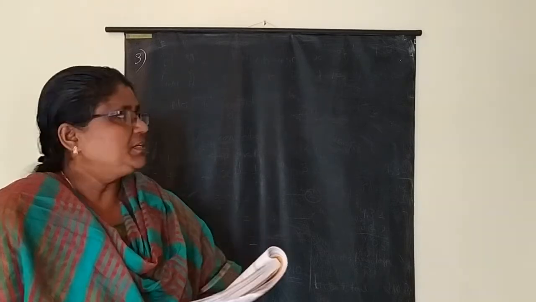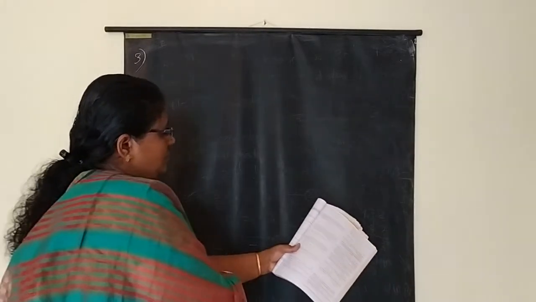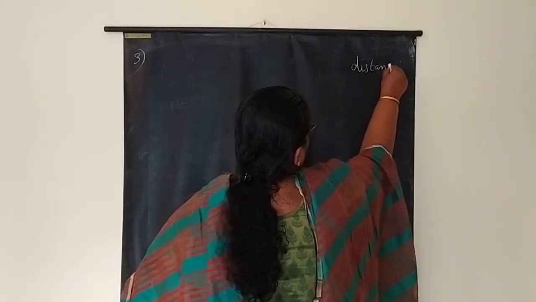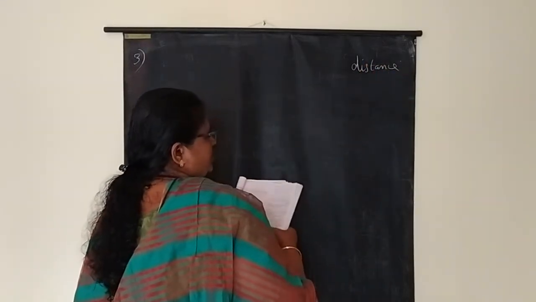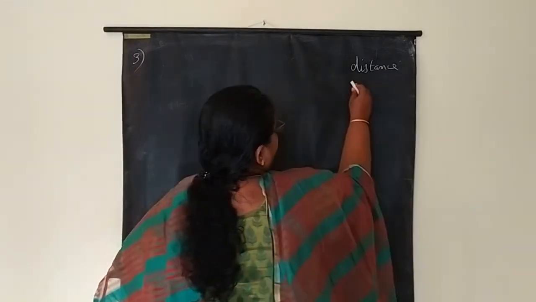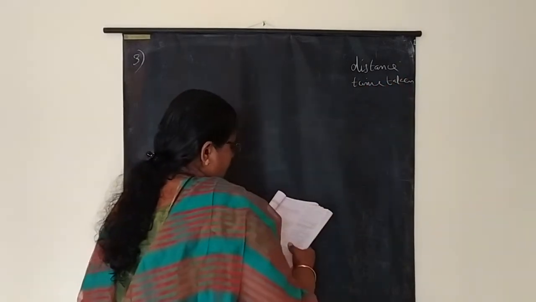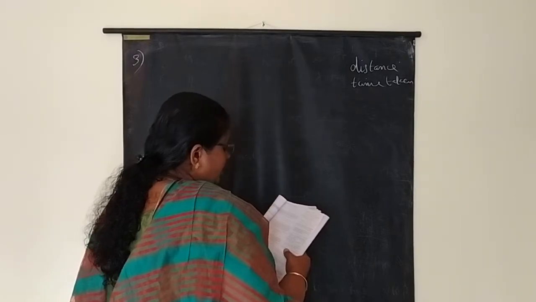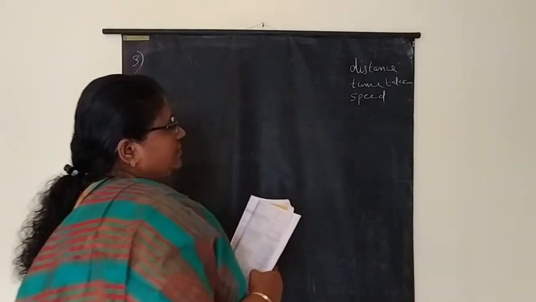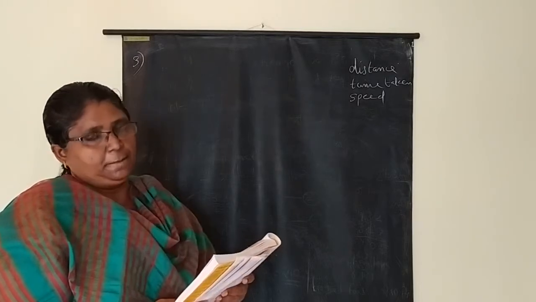So, in this particular question, there are 3 things. One is distance: the distance travelled by train and by taxi. Next is the time taken. The question is to find the speed of the train and the taxi. So these are the 3 things we are using here: distance, time, speed.